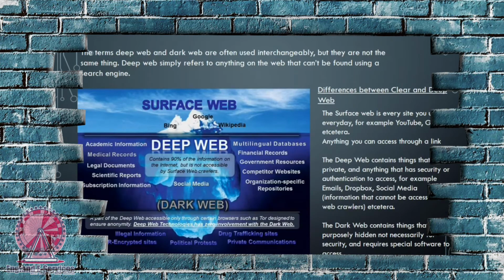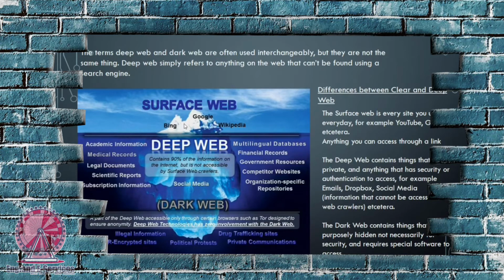Now let me explain the differences with the help of this image right here. Very nice image that'll hopefully explain everything clearly. Before we go into the differences, let's look at a key thing. The terms deep web and dark web are often interchanged with each other, but they are not the same thing. The deep web simply refers to anything that can't be found using a search engine.